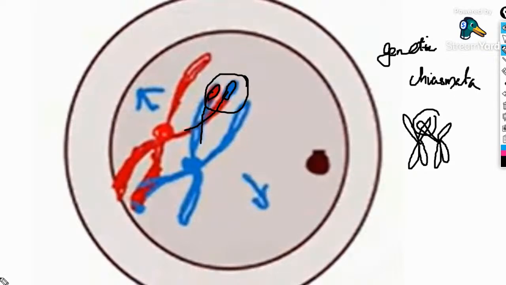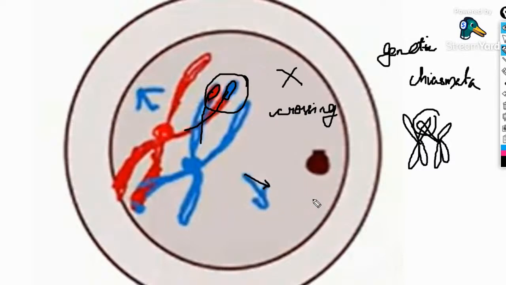What happens here? This chiasmata becomes more visible, and that X-shaped structure is the site of crossing over. Then these chromosomes tend to move apart.